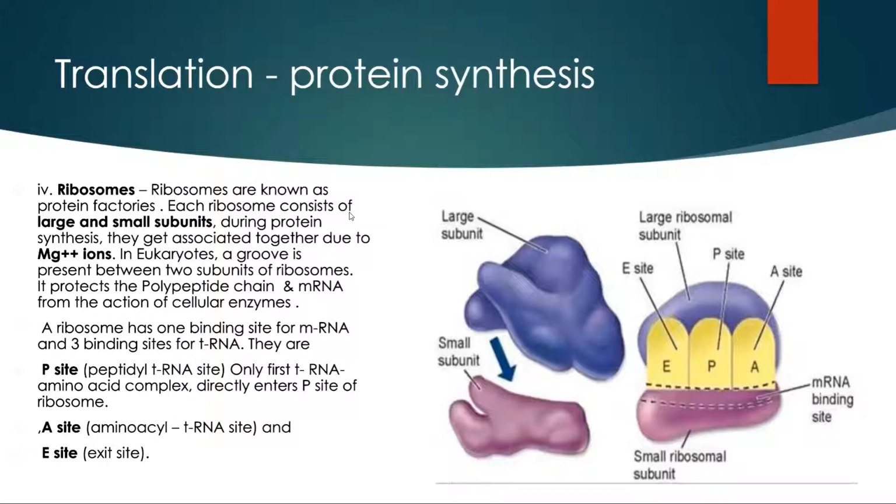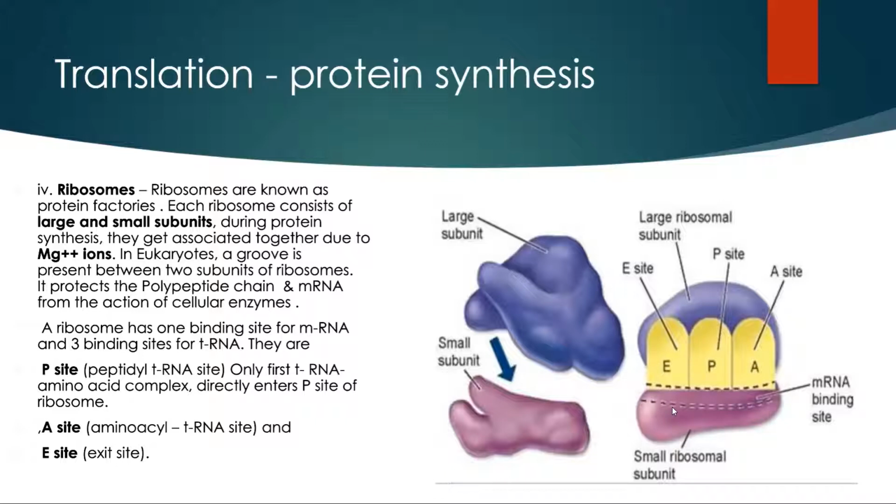Each ribosome consists of two subunits. One is the large subunit and another one is the small subunit. Usually these two subunits, large as well as small, occur separately in the cytoplasm, but during protein synthesis, these two subunits get associated together, and this association occurs in presence of magnesium ions. Magnesium ions are essential for the association of the ribosome.